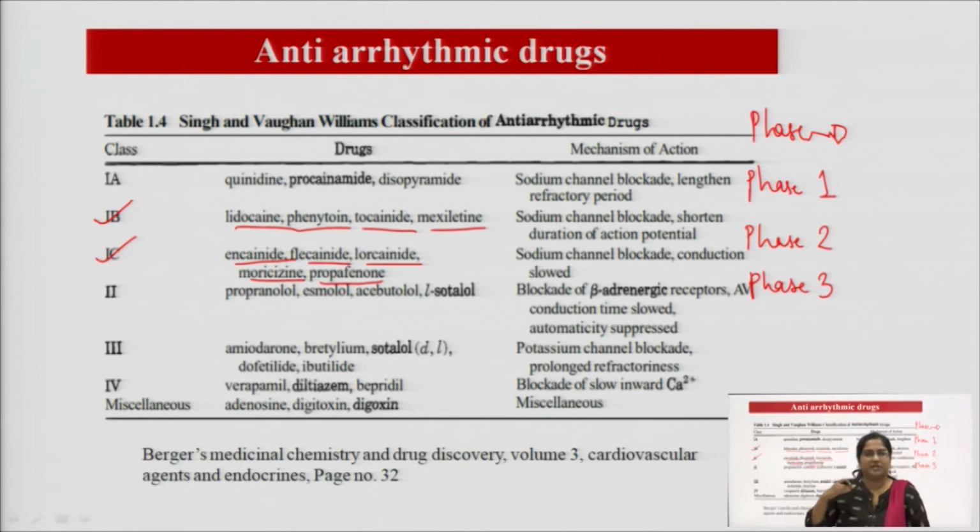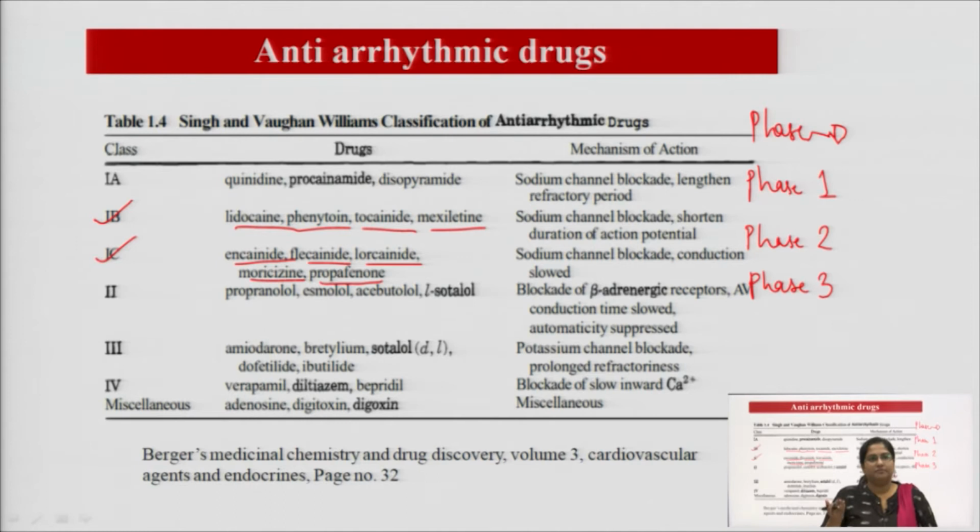So, to see the normal conduction of our heart, these four phases will occur again and again at regular intervals. It requires some milliseconds to complete a cycle, and that is why our heart beats 60 to 100 times in 1 minute. Otherwise, there will be a problem, that means there will be tachycardia or bradycardia, fibrillation, fluttering, anything can happen if there is a problem in the conduction system, if there is a problem in the phases.